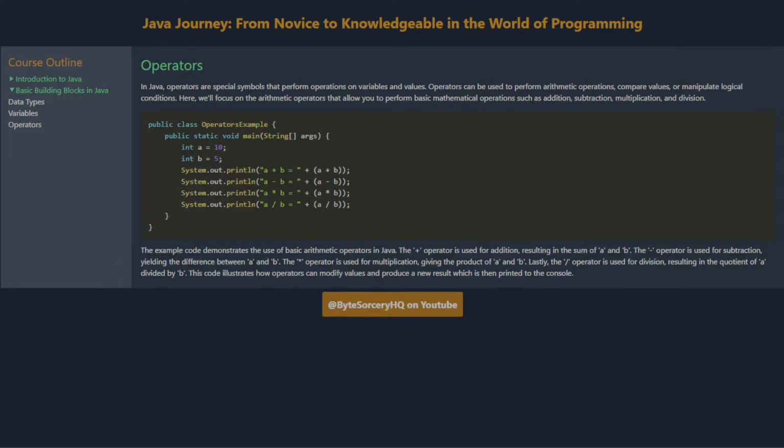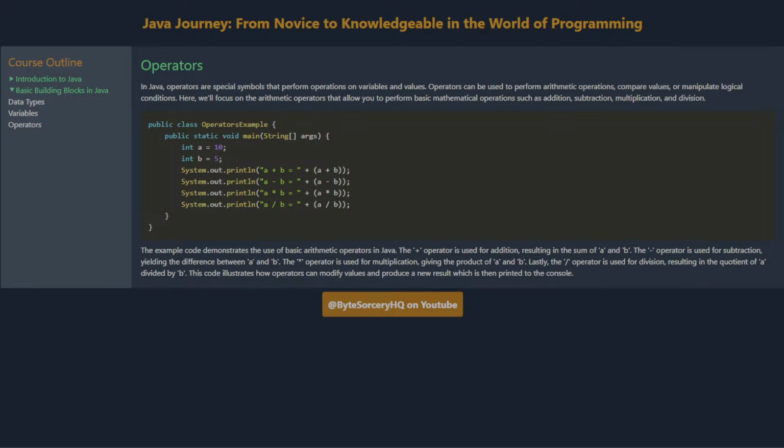Operators. In Java, operators are special symbols that perform operations on variables and values. Operators can be used to perform arithmetic operations, compare values, or manipulate logical conditions. Here, we'll focus on the arithmetic operators that allow you to perform basic mathematical operations such as addition, subtraction, multiplication, and division. The example code demonstrates the use of basic arithmetic operators in Java.